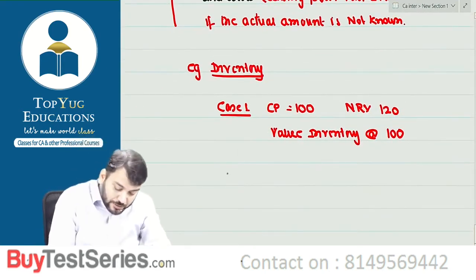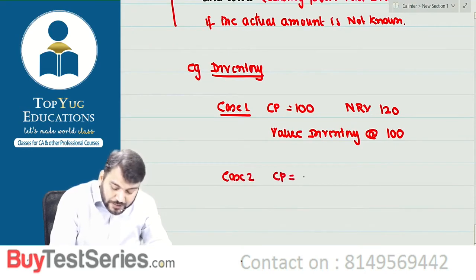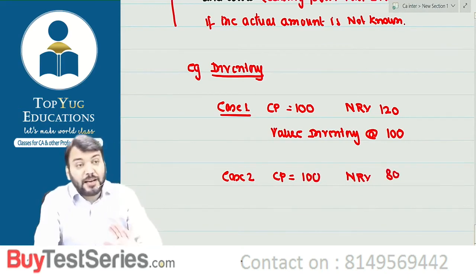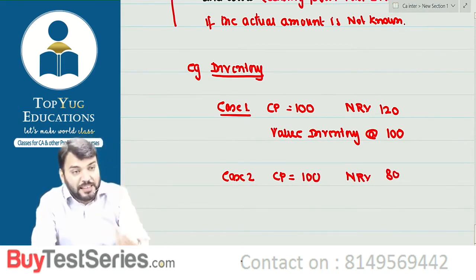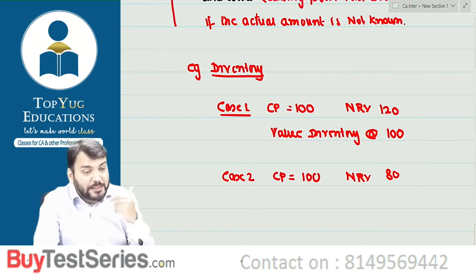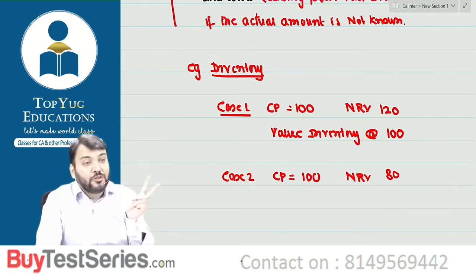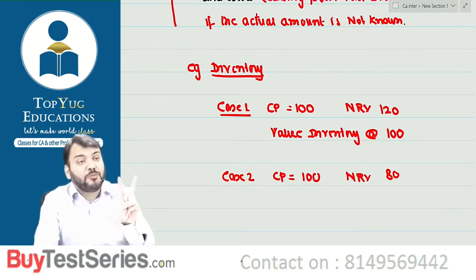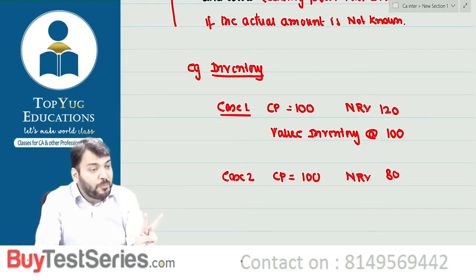Correct? Understood? Case number 2, cost price is equal to 100 and NRV is rupees 80, means it is expected to be sold at rupees 80. Correct now? Are you getting? It is expected to be sold at rupees 80. So can I say there is a probable loss of 20? There is a probable loss of 20.